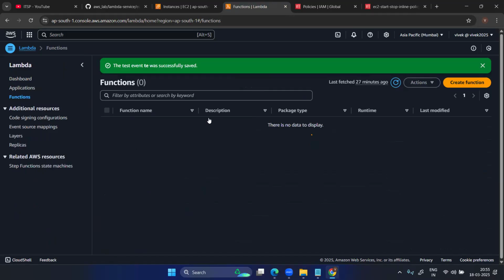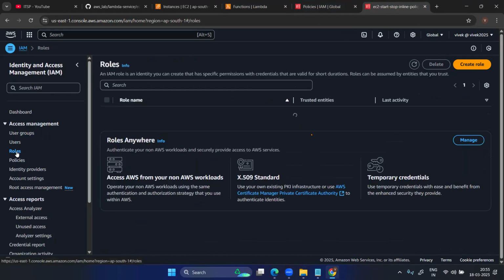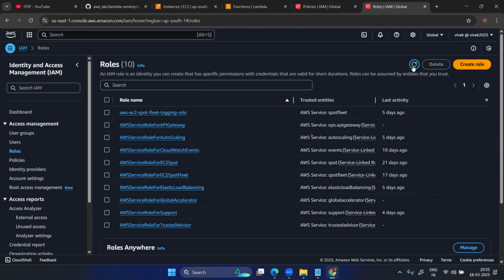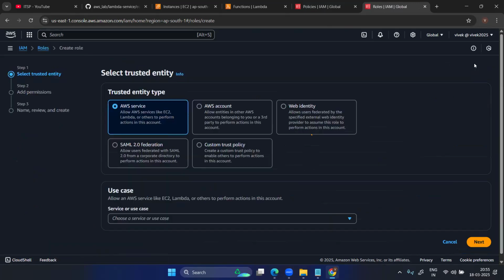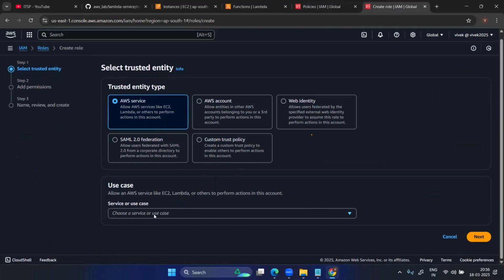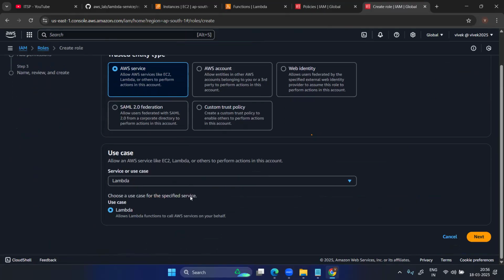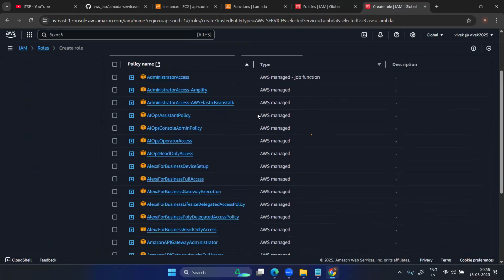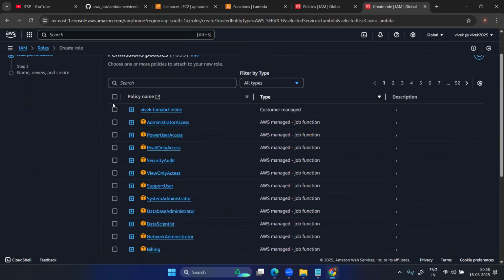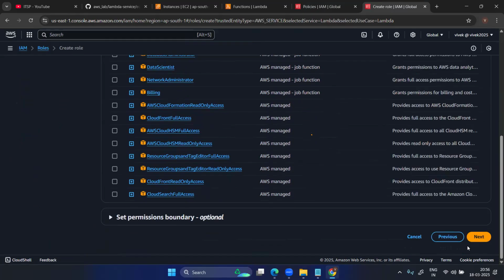Okay, just go here. Role, create one role, refresh. I have deleted some roles. AWS service, custom trust policy. Select the service use case for that, Lambda. I'm using Lambda. Next, just select the service, customer managed, select it, and next.